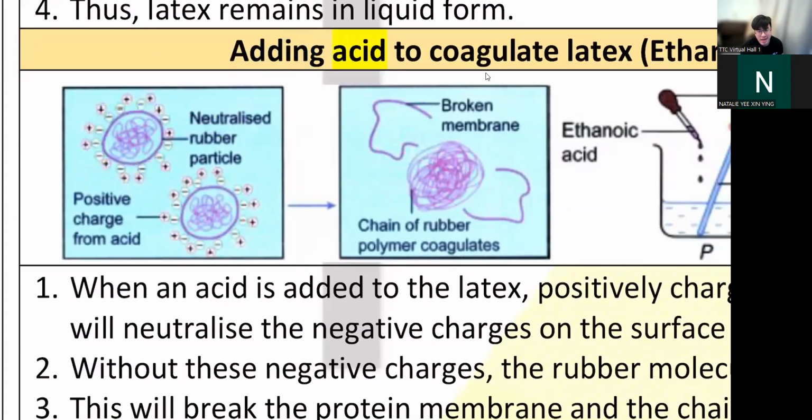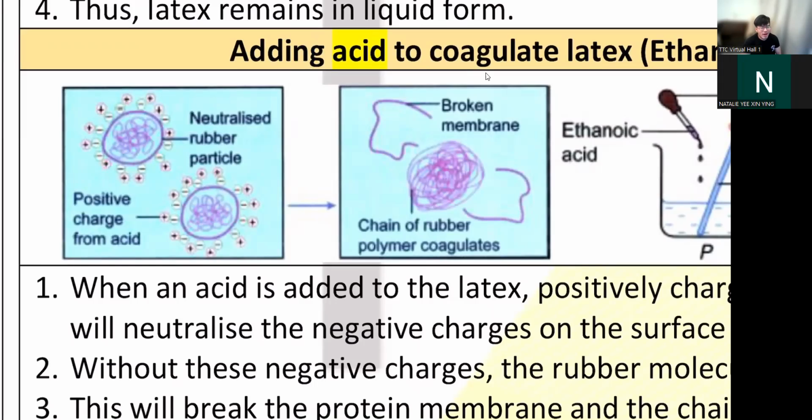Bacteria produce acid, right? This is why if you leave your food on the table, like nasi lemak, if you leave nasi lemak on your table and you forgot to put it in the fridge, the thing will 抽酸. You know, 抽酸, sour. When your nasi lemak turns into that sour taste, that's the bacteria lah.